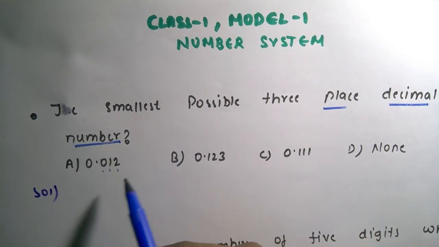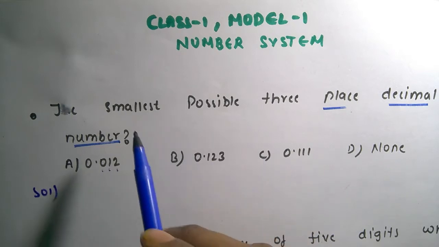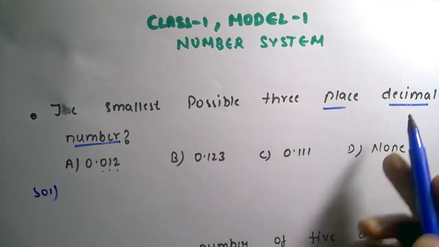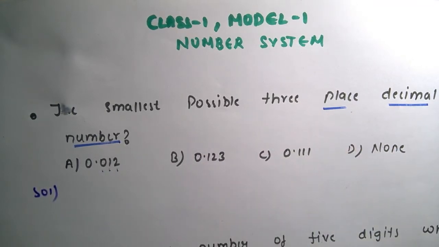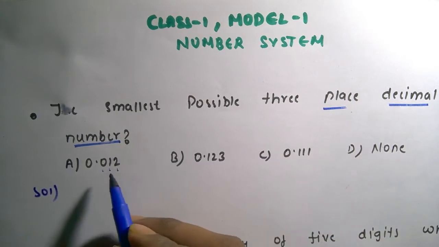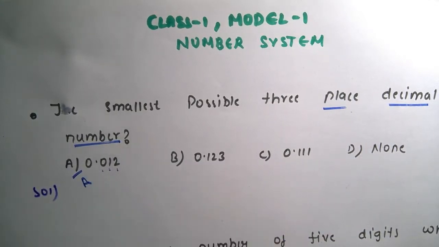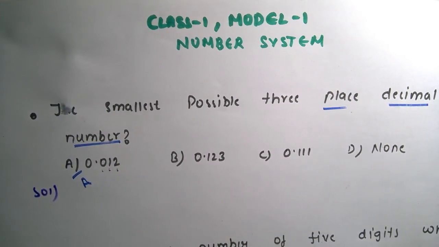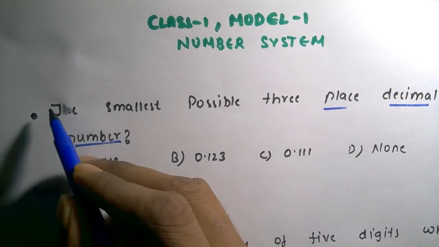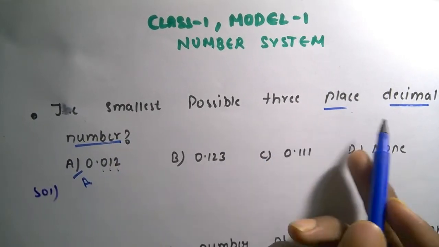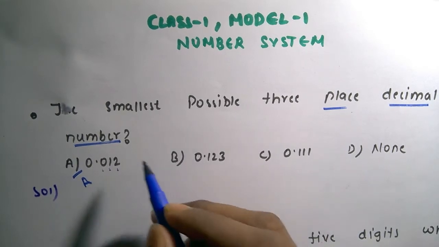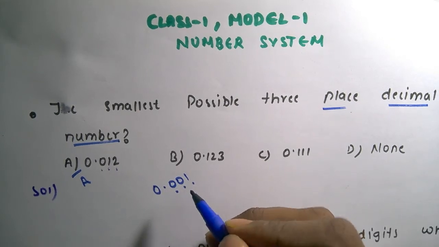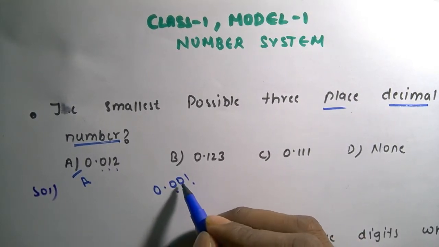Here they will confuse you by giving this type of question and this type of options. Many of them made mistakes regarding one thing: if you ask a question like this, many of them keep option A as the answer. But read the question properly, guys. The question asks for the smallest possible three-place decimal number, so that is 0.001. This is three places: 1, 2, 3. So the smallest possible three-place decimal number will be 0.001.